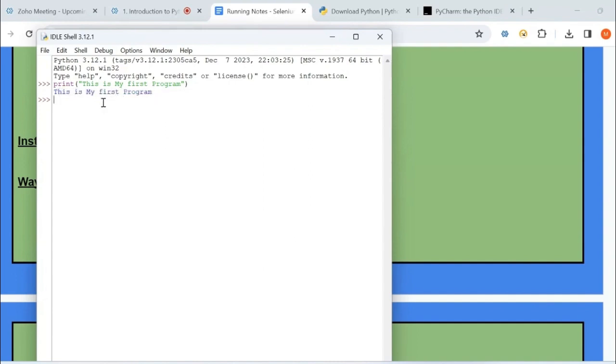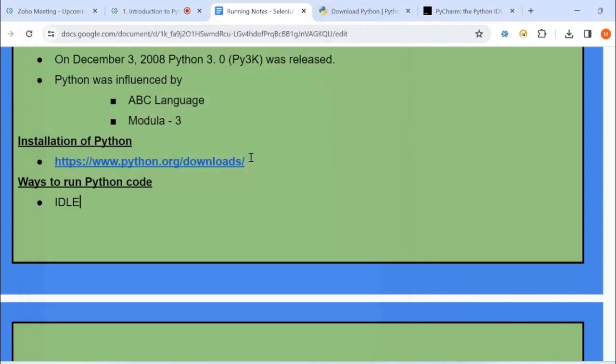And let me try to do another thing. Let me try to print the sum of 10 plus 30. We know what the sum is, and that is the reason why it has printed. In this way, we will only execute command by command or statement by statement in IDLE. There is no provision that we can execute the whole lines of code at once. But this is possible with IDEs. Let me show you that in a while. So another way is through Notepad.